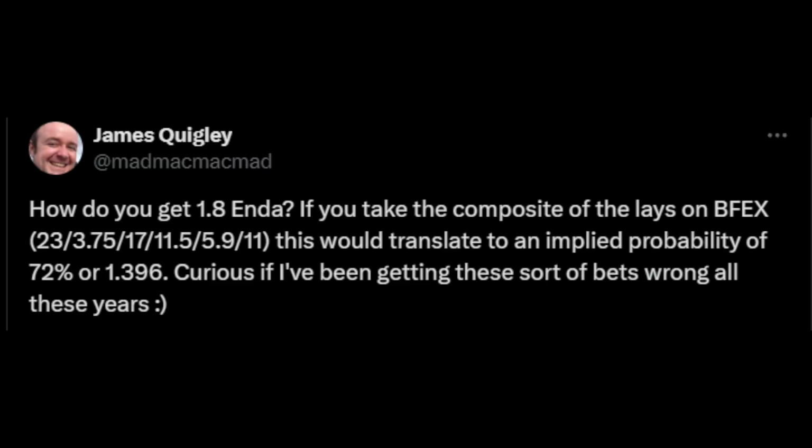And another user replied, how do you get to 1.8? If you take the composite of the lays on Betfair Exchange, which are 23, 3.75, 17, 11.5, 5.9, and 11, this would translate to an implied probability of 72% or 1.396. I'm curious if I've been getting these sorts of bets wrong all these years.